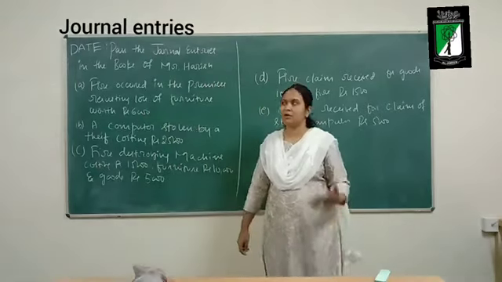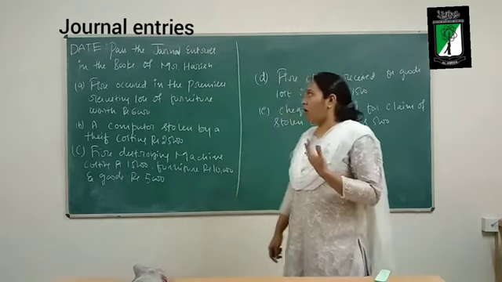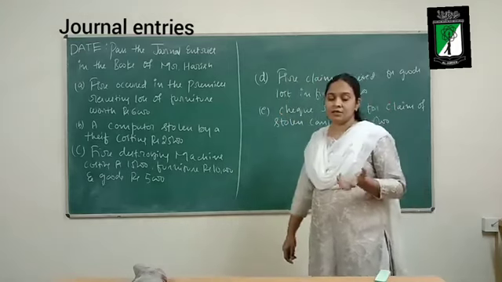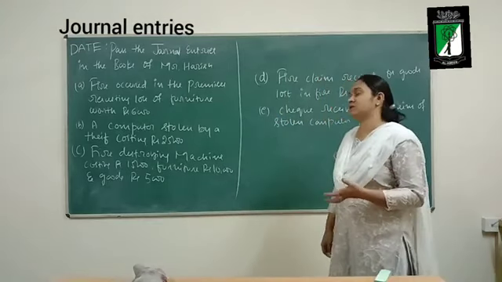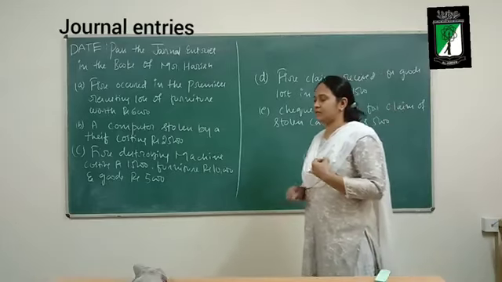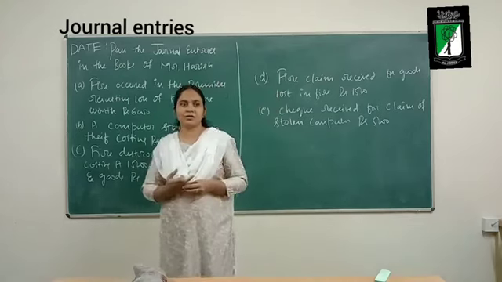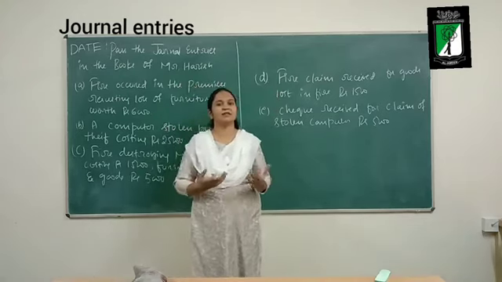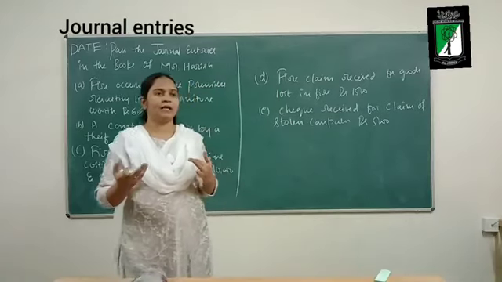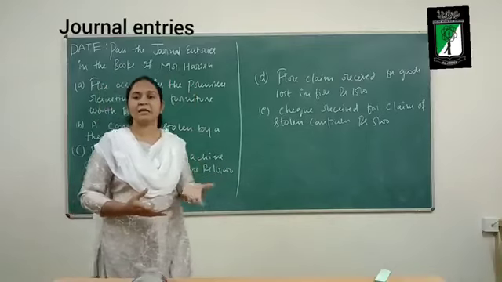In this question, we will learn about the different types of losses, and how to pass the journal entry when the business incurs different types of losses. For example, in business, a fire may catch up, due to which there will be several losses: loss of goods, loss of furniture, and if there is theft, pilferage, a business may incur loss.